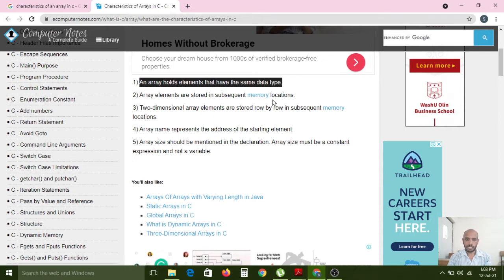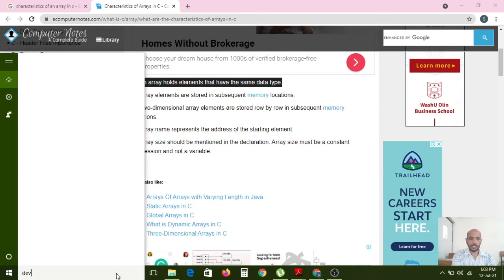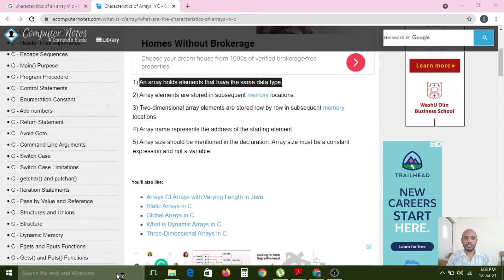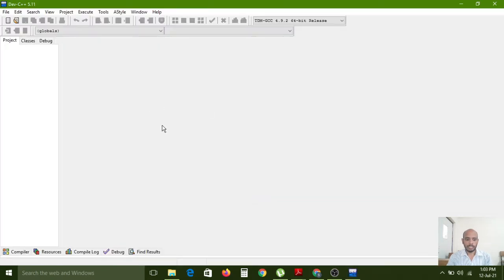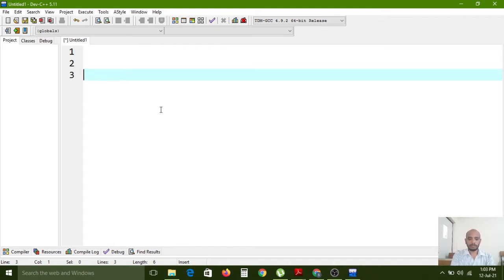That have the same data type. For example, now I am opening the Dev C++ window. Just wait, it is opening. Yeah, I have opened a new window in Dev C++. Here, I am creating one character array, ch.